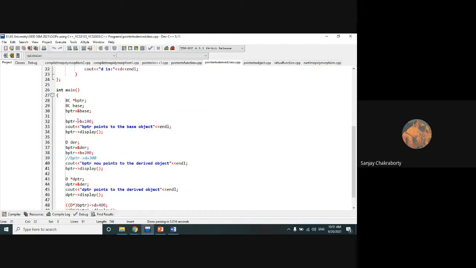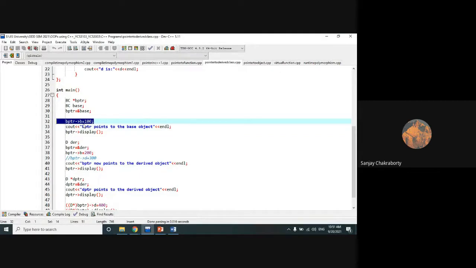So here BPTR stores the address of the base class object. That's why BPTR arrow B is 100 and BPTR arrow display. In this way, we can access both the members of the base class BC. This is quite different because in normal cases, we access the members with the help of an object directly by using the dot operator. But here, instead of an object, we are accessing by the help of a pointer variable, which stores the address of the object.